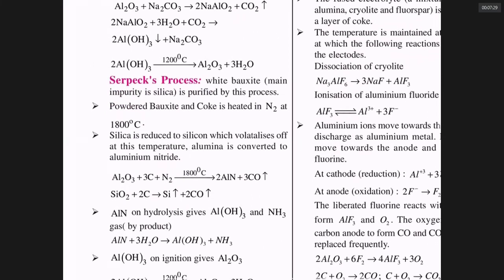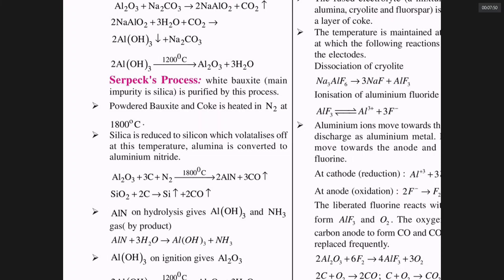Notice there are many processes in the extraction of aluminum. All are not specified in your book. If you want, you can read them once. If the bauxite is having sand as impurity, it is called white bauxite. White bauxite is having impurity of SiO2. Red bauxite is having impurity of Fe2O3.